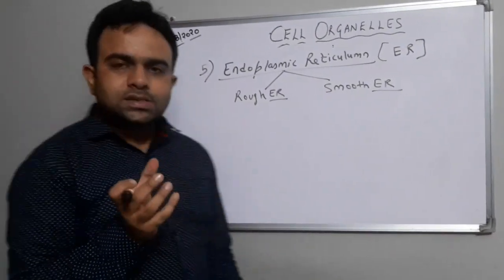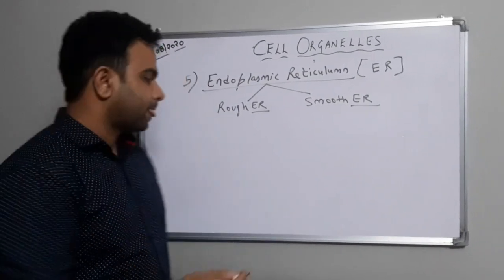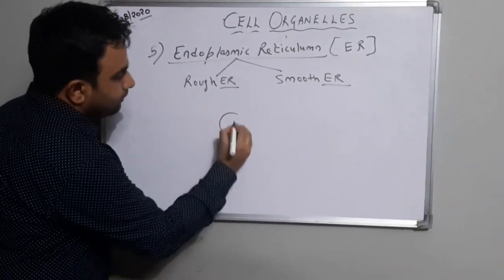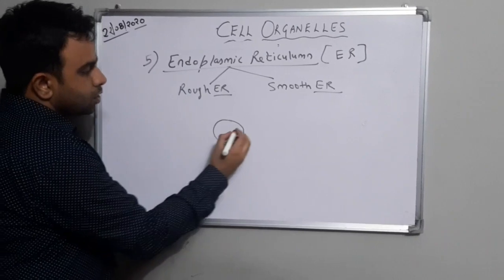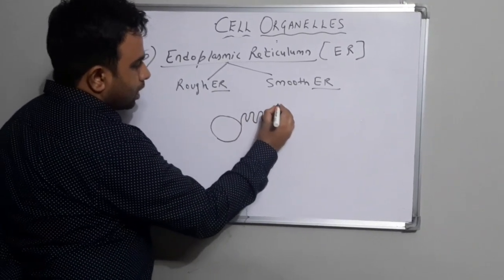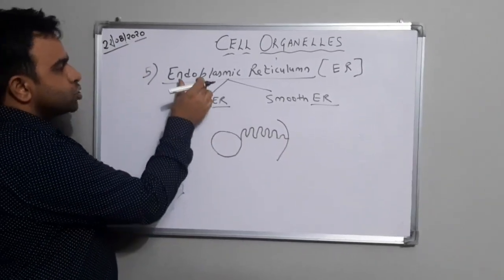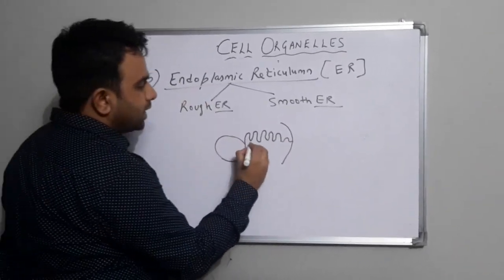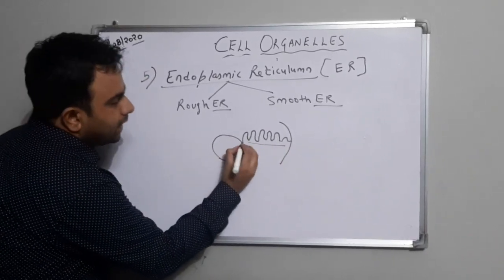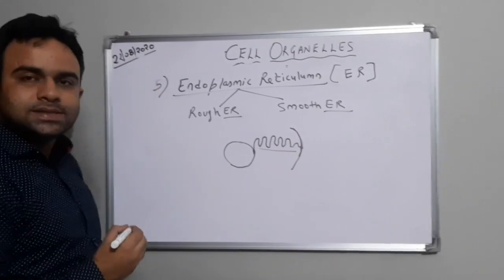Endoplasmic reticulum, what it actually is, is a network of tubules. Suppose in the cell we have a nucleus, so this network of tubules starts from the nucleus and reaches to the cell membrane. So what is endoplasmic reticulum? It is a network of tubules whose one end is attached to the nuclear membrane and the second end is attached to the cell membrane.